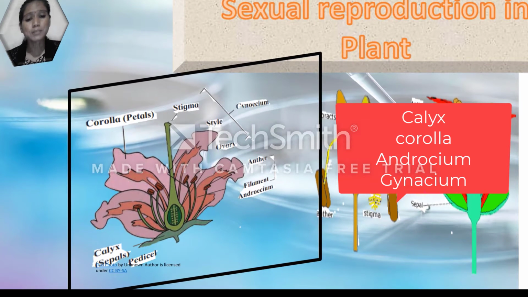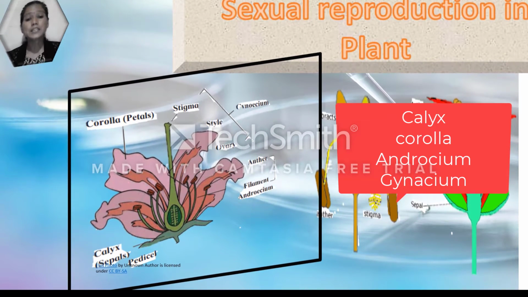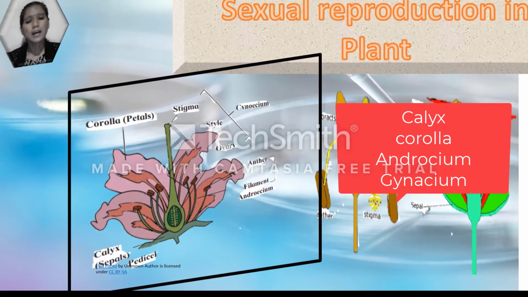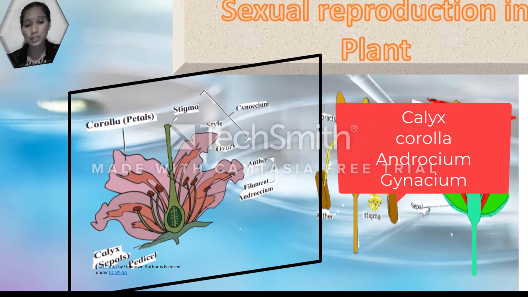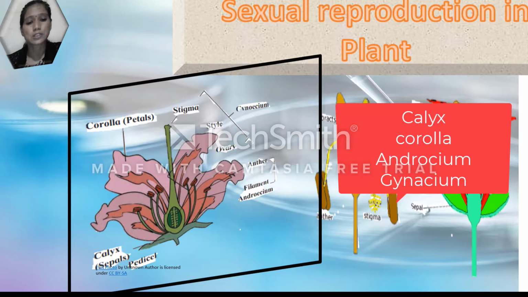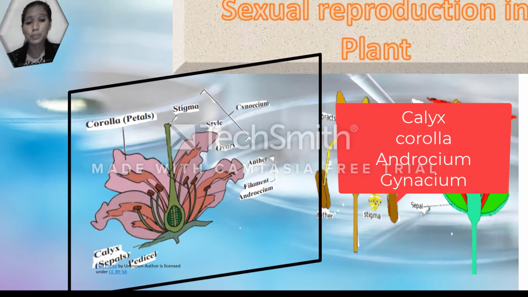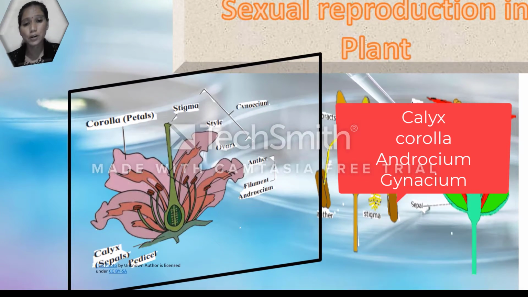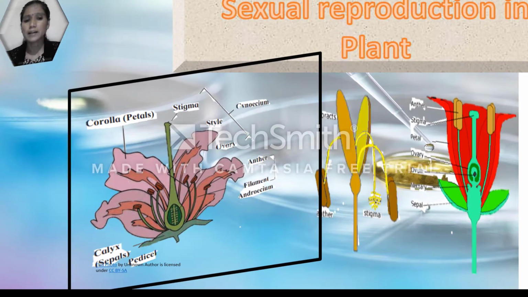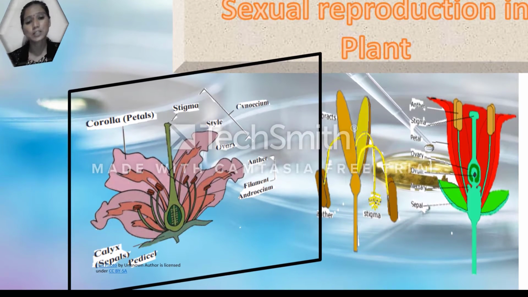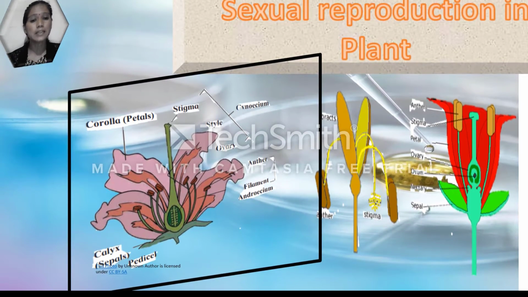The androecium and gynoecium are called essential whorls. They perform the function of reproduction. The calyx and corolla are called accessory whorls. They are responsible for protection of the inner whorls. So the essential whorls function in reproduction and the accessory whorls function in protection of the inner whorls.